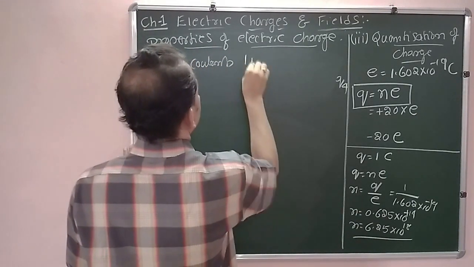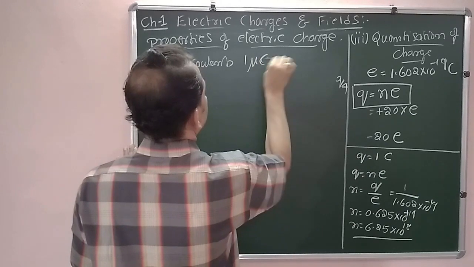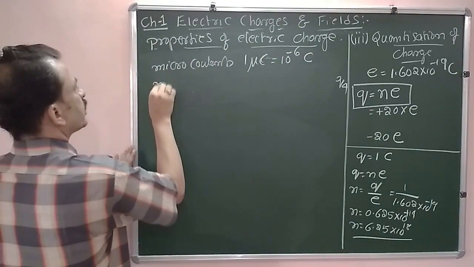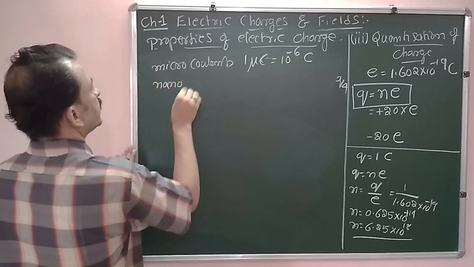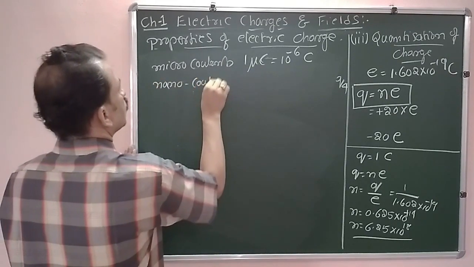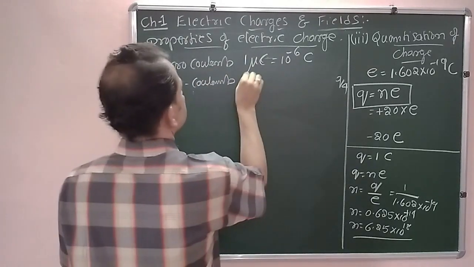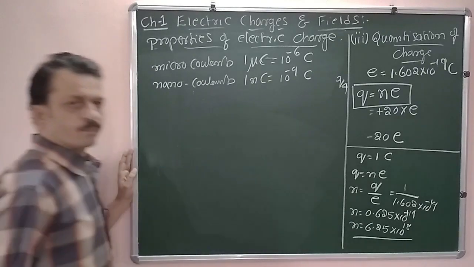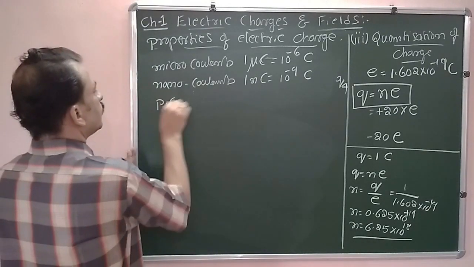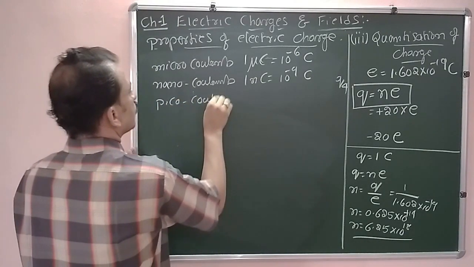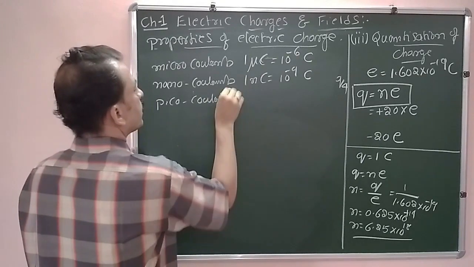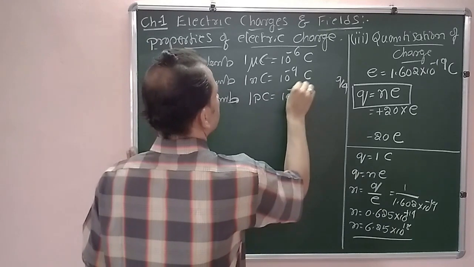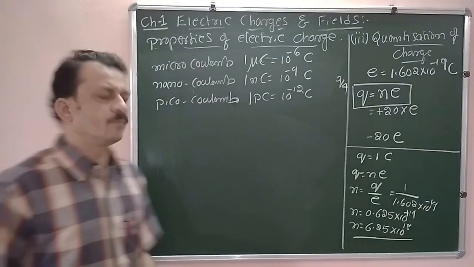That is 1 microcoulomb, which is equal to 10 to the power of minus 6 coulomb. Or we are using nanocoulomb, that is 1 nanocoulomb is 10 to the power of minus 9 coulomb. Or picocoulomb, that is 1 pC, which is 10 to the power of minus 12 coulomb.